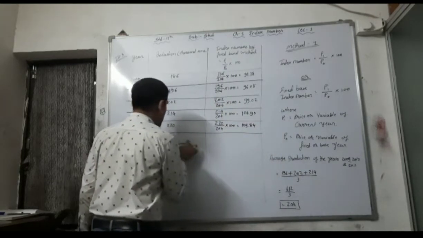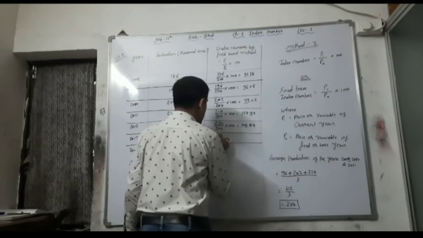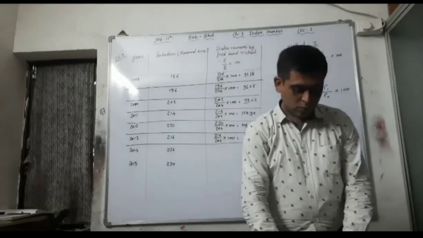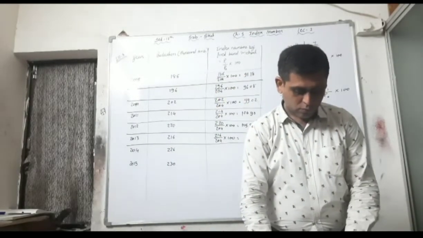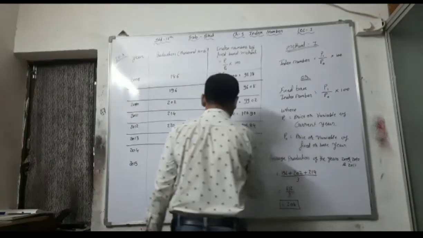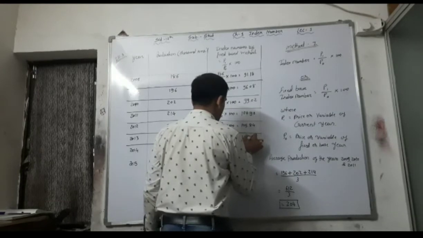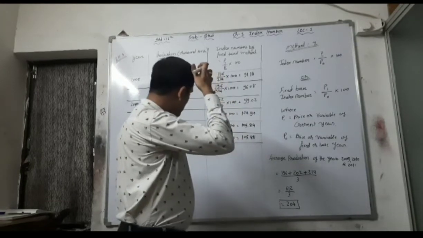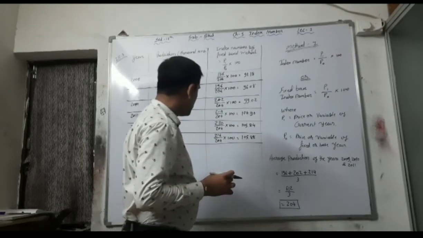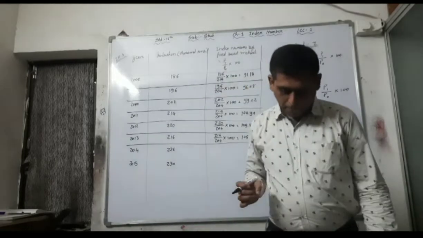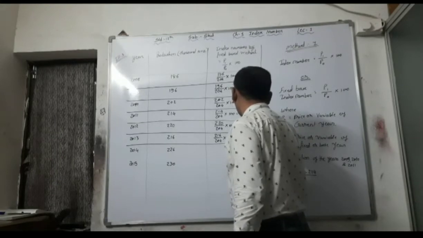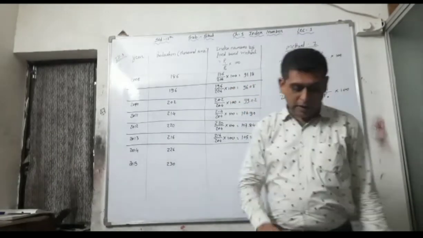Now for 2013, 216 divided by 204 into 100 is 105.88. Sorry, here it is 107.84, not 105.